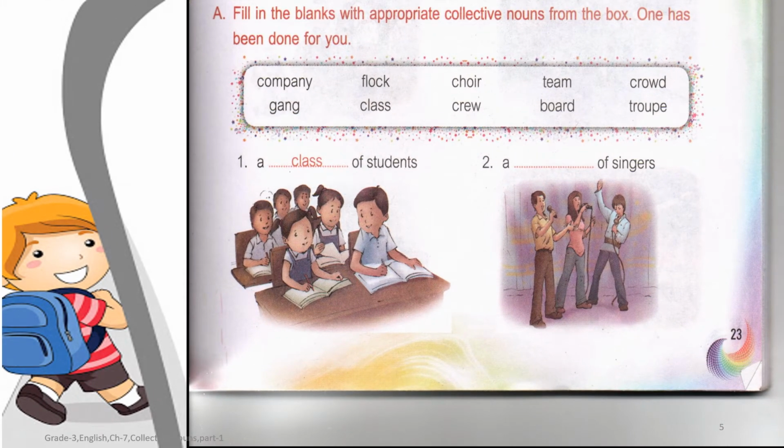Fill in the blanks with appropriate collective nouns from the box. One has been done for you. First one, a dash of students. A class of students. So children, here a class is a collective noun that refers to the group of students. Second, a dash of singers. A choir of singers. Choir is a collective noun, it refers to the group of singers.